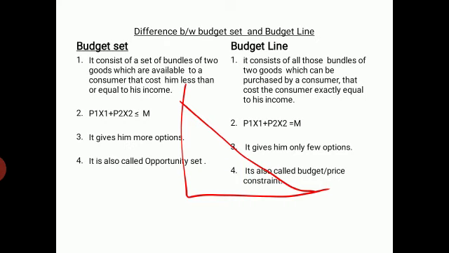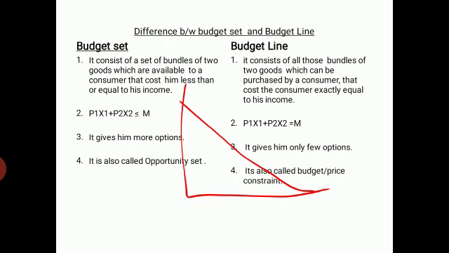Whereas budget line is also called budget constraint or price line. Budget constraint means what? Constraint means a limitation. It is a limitation of the budget where he can buy only limited or few options which cost exactly equal to his income.